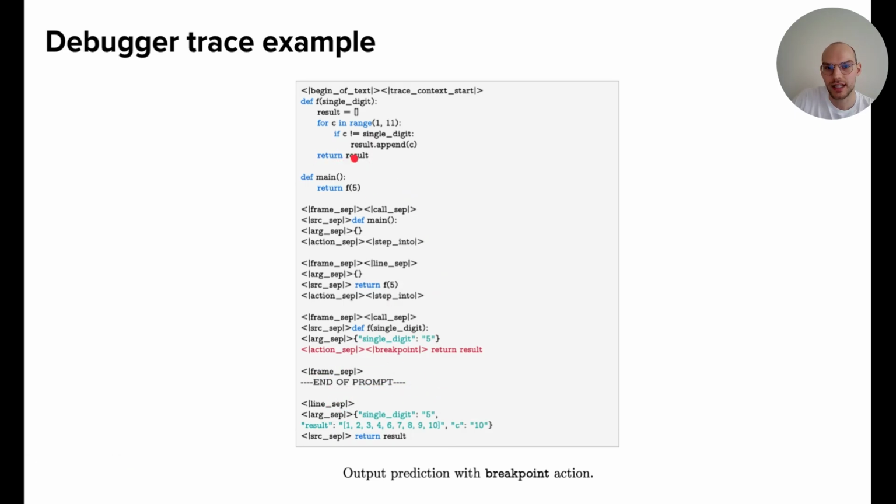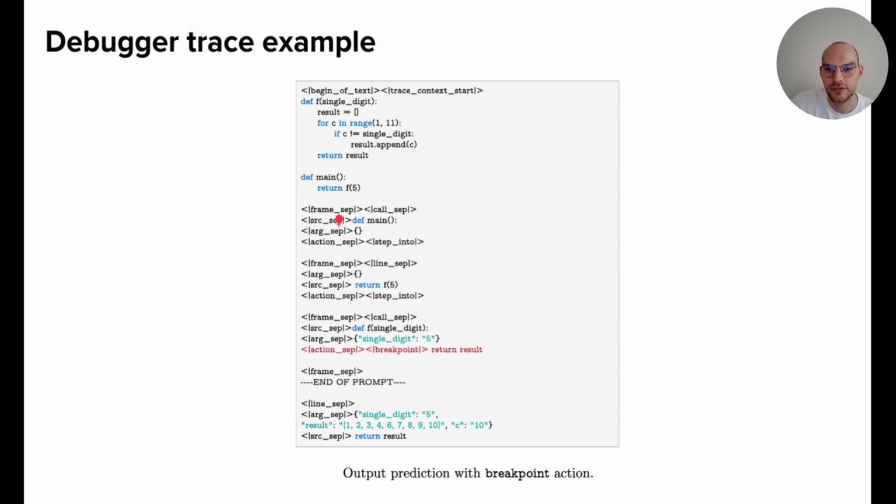So we are now at this line. It predicts the single digit is still in the context, in the locals variables. And the result now is this list, which contains basically all numbers from 1 to 11, except 5, because this is what the function does, and also the iteration count of 10. So this is how the execution trace basically looks like.